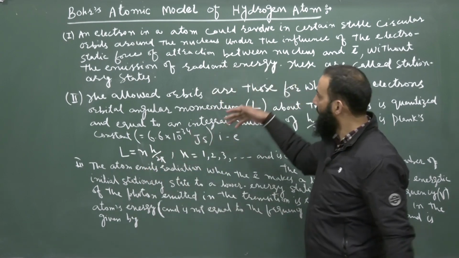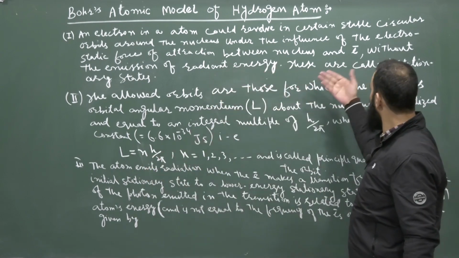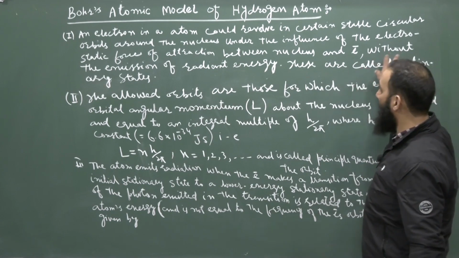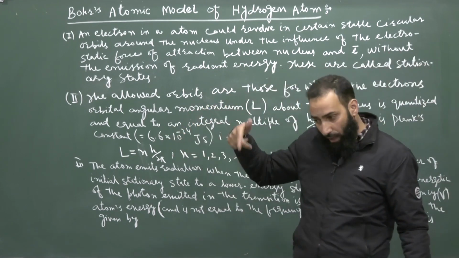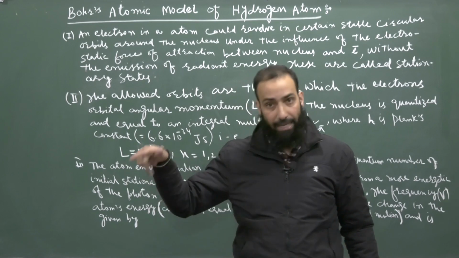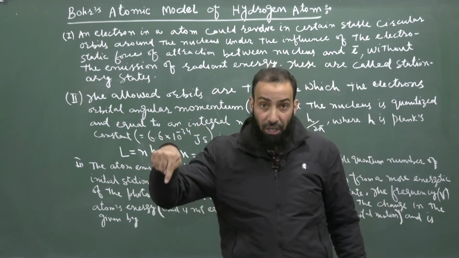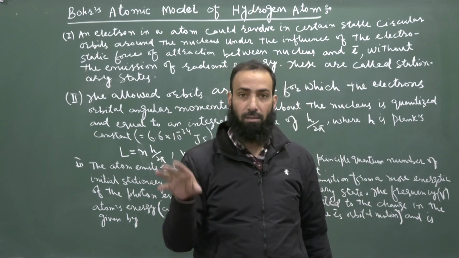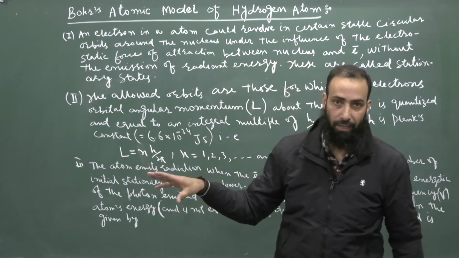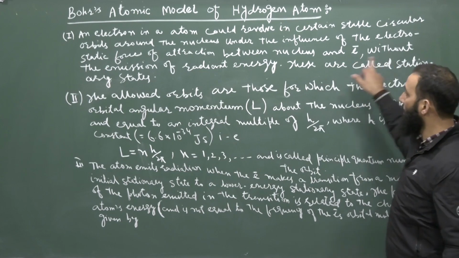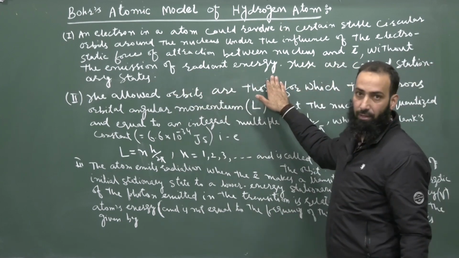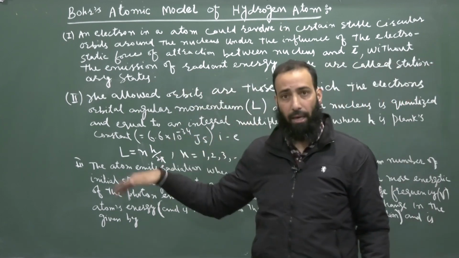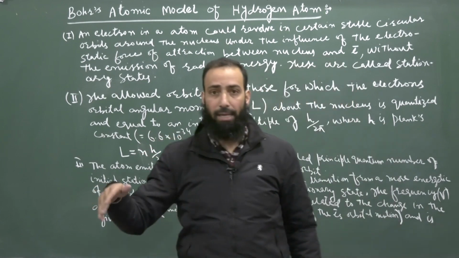This was the drawback of Rutherford's model. But here Bohr says that although the electron is revolving around the nucleus, being a charged particle, we can't apply the classical electromagnetic theory here at the atomic level. He says that without the emission of radiant energy, it will revolve around the nucleus in circular orbits.